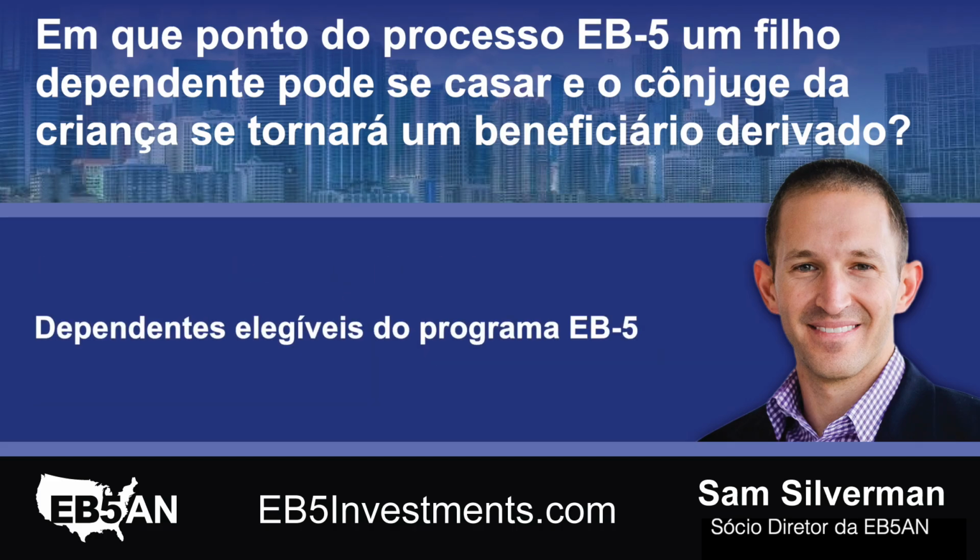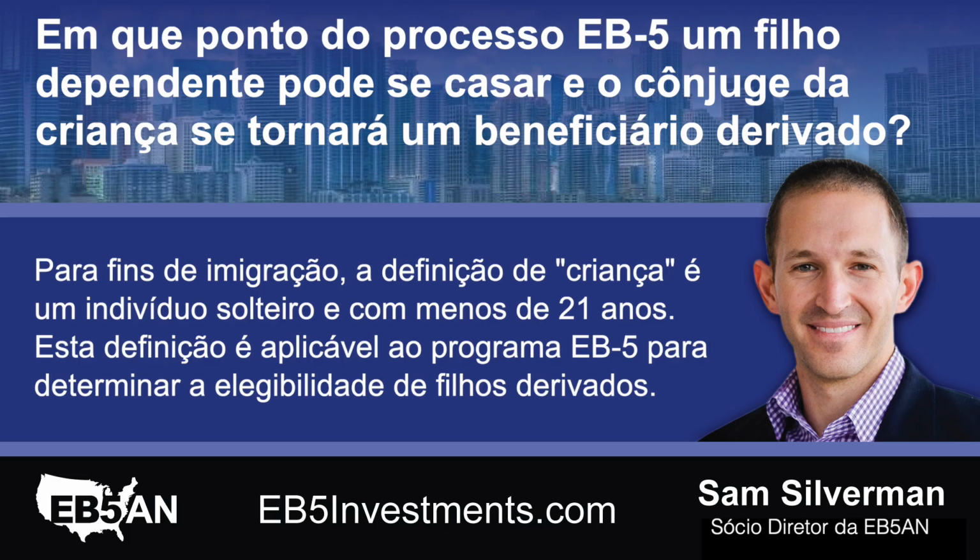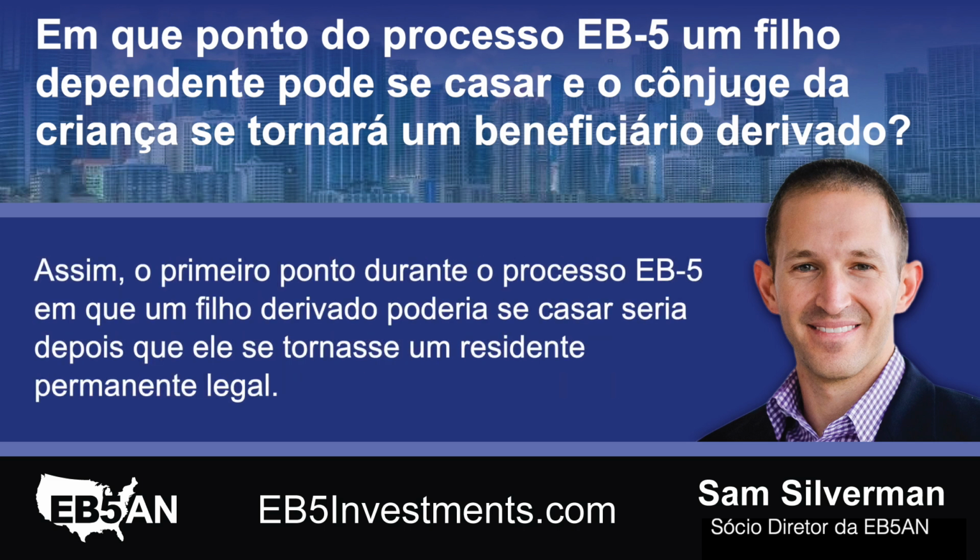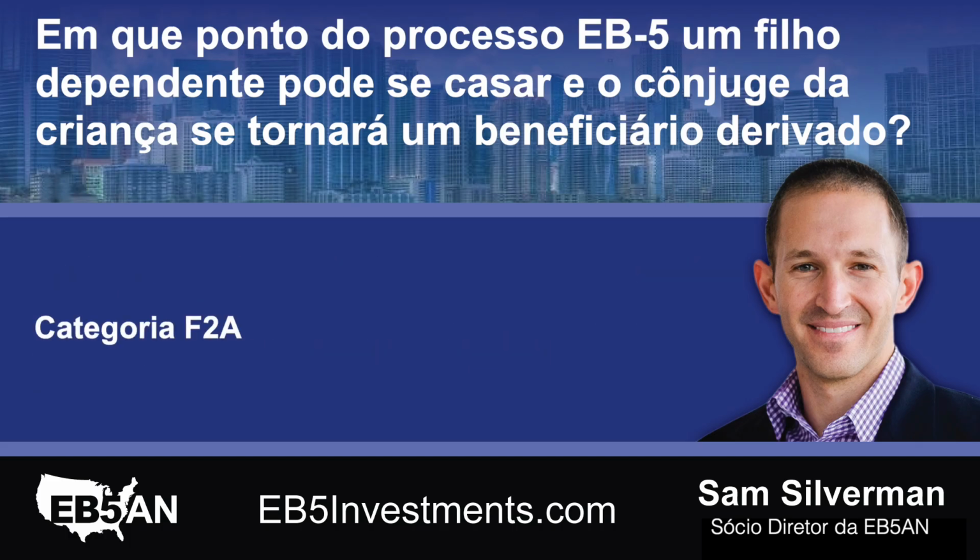Eligible dependents of the EB-5 program. For immigration purposes, the definition of a child is an individual who is unmarried and under the age of 21. This definition is applicable to the EB-5 program in determining the eligibility of derivative children. Thus, the earliest point during the EB-5 process at which a derivative child could marry would be after they become a lawful permanent resident.